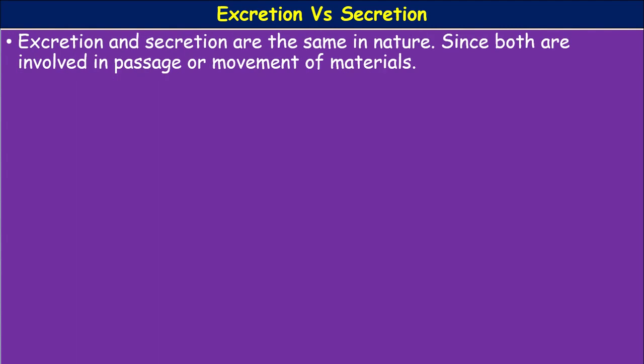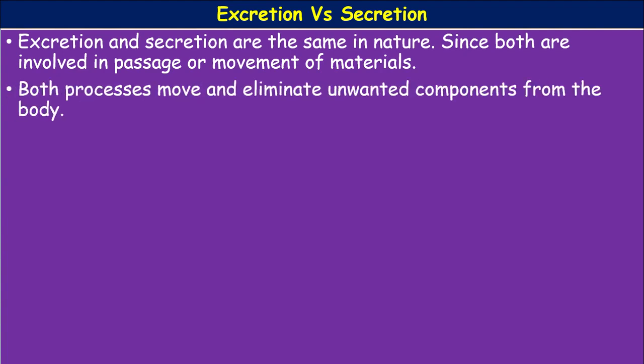So what is the difference between excretion and secretion? These appear to be the same, since both are involved in the passage or movement of materials.